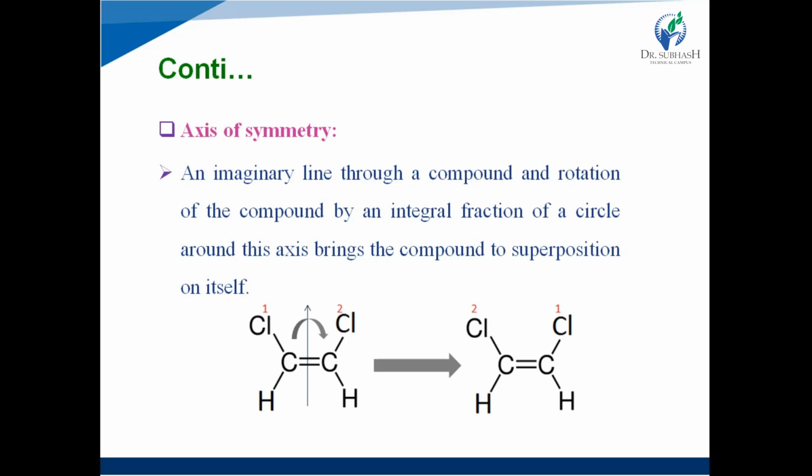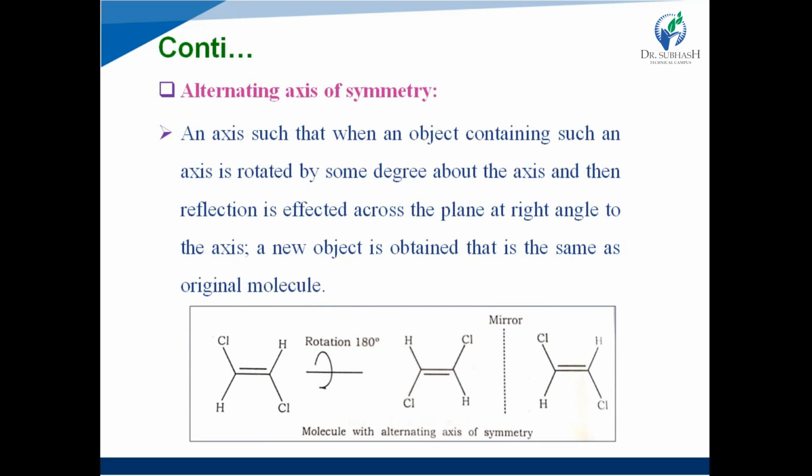If an imaginary line is drawn, and through this line the molecule is rotated about 180 degrees, then the groups or atoms present in the molecule are superposed on themselves through this axis. So this type of axis makes the molecule achiral.